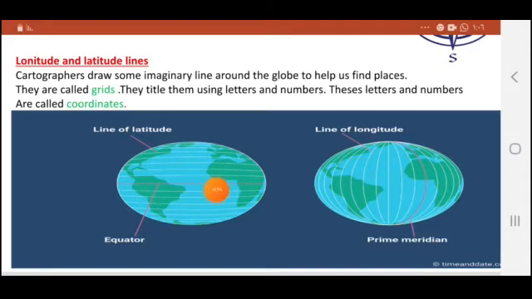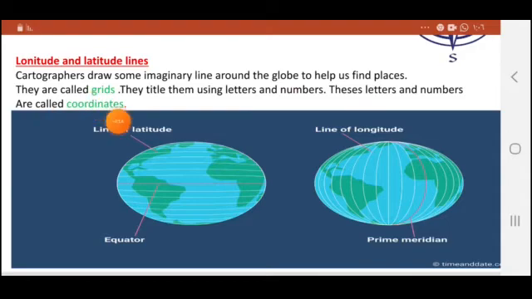Why are there these lines? Are they true lines or imaginary lines? Let us say cartographers draw some imaginary lines around the globe to help us find places. Again, why do we have these lines of longitude and latitude? To help us find the places.